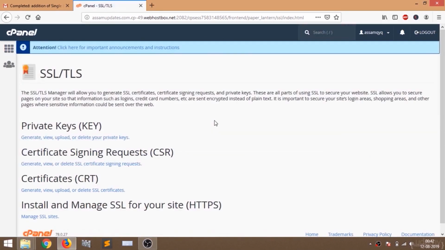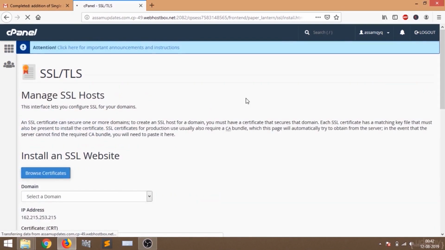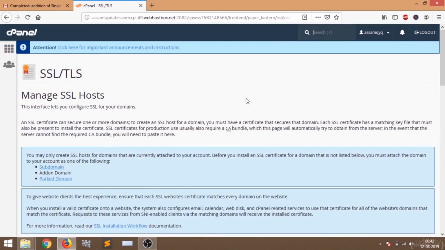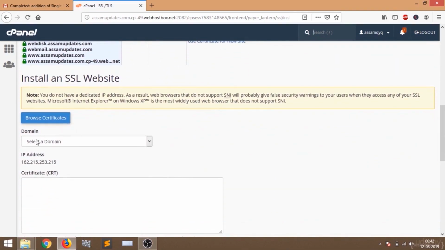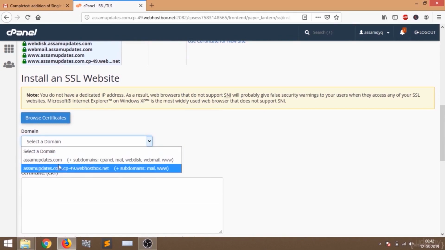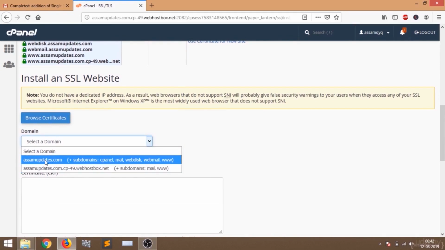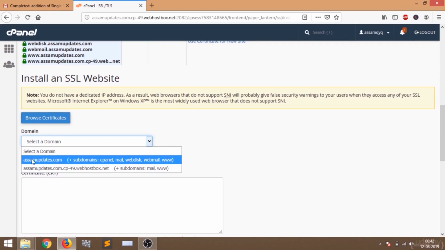Just click there and here you will see this page. Just click on manage SSL sites. Now you will see this page. Just scroll below and select your domain. My domain is asamupdates.com. You might see two options. Just select the .com or .in or .net version. Just do not select the long link, the long URL. Just select your website.com or your website.in, whatever you choose.